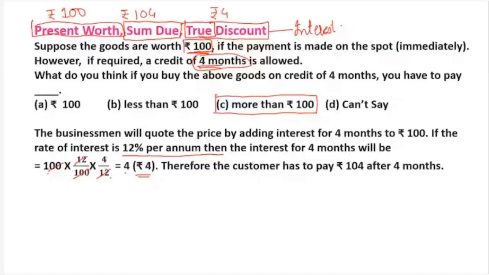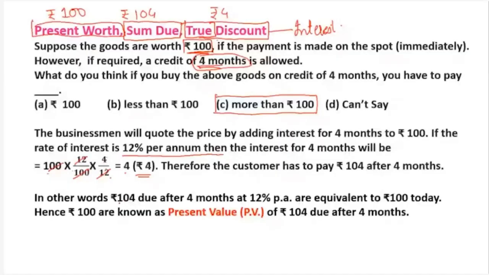Okay, चलो अब. So in other words, देखो यार बोल रहा है, in other words, 104 is due after 4 months. कभी? After 4 months at 12% per annum are equivalent to rupees 100. कभी? Today. आज. Today, and therefore it is called as present. So what is present worth here? Present worth is 100. जो after होता है, due after some period, that is called as sum due.